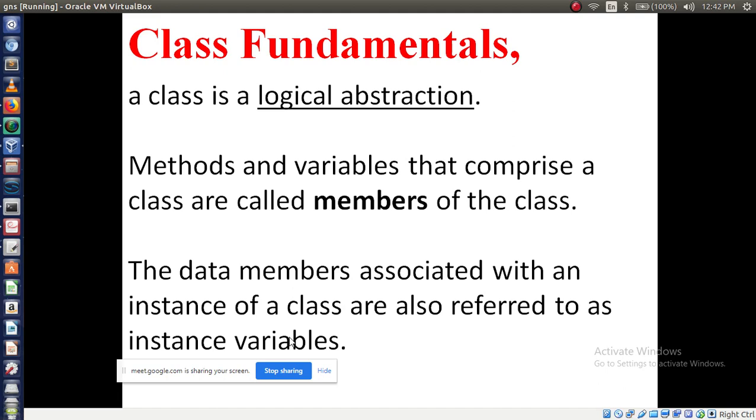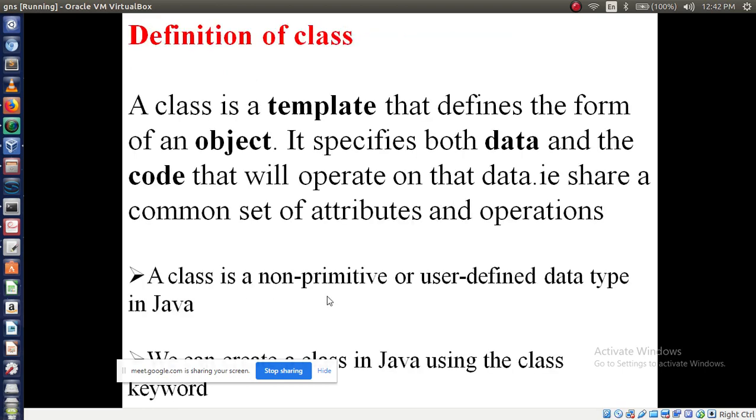Here in Java we have instance variables, local variables and static variables. Three kinds of variables we have in Java. So these data members we can call instance variables. After defining your class, the variables you declare, we can call instance variables. Let's see in our examples.